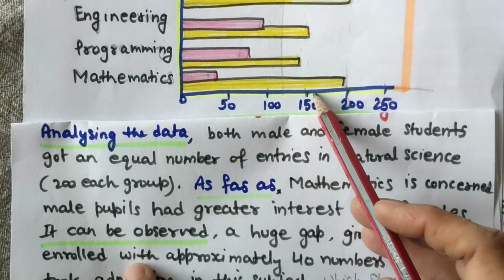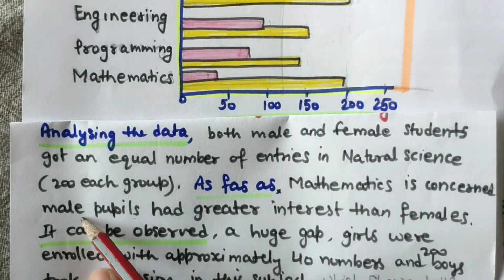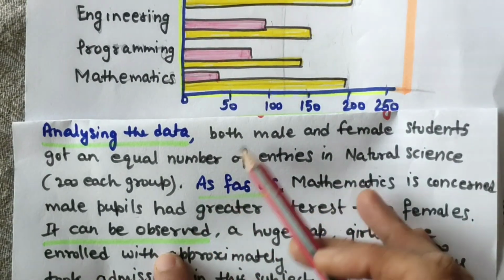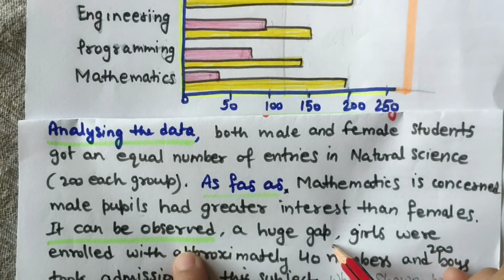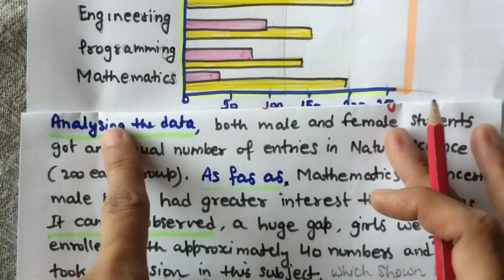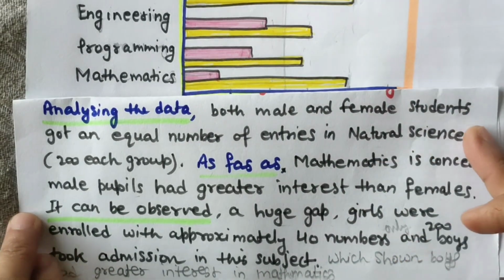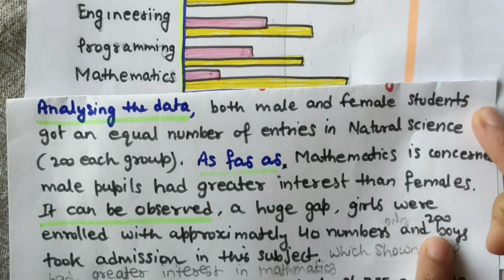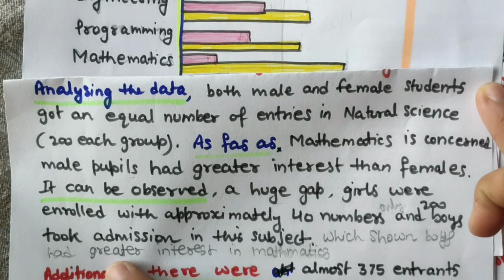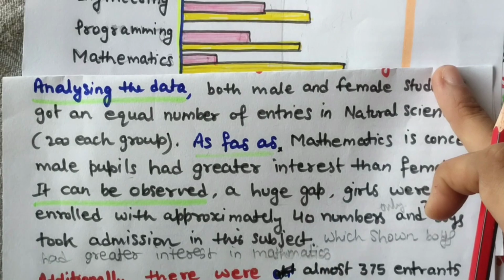Now we will talk about mathematics. As far as mathematics is concerned, male pupils had greater interest than females. A huge gap can be observed. Girls were enrolled with approximately 40 numbers, 40 only I will write here, and 200 boys took admission in this subject, which shows boys had a greater interest in mathematics. So this line I have just added over here.